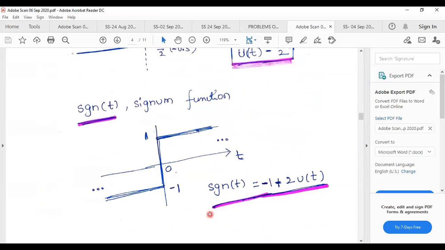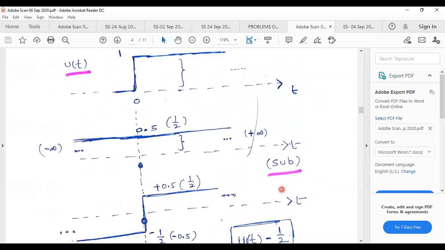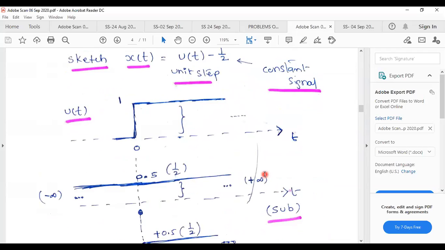Since you are in signals and systems, you are not in any theoretical class to show like this. Please understand the point. You are in signals and systems where he will see whether you are drawing the signals or not.